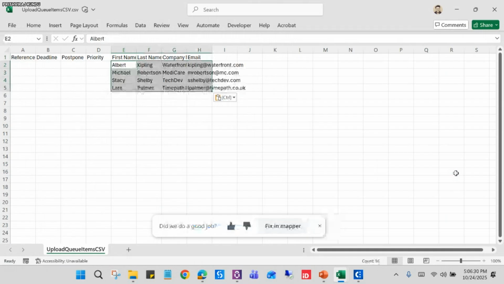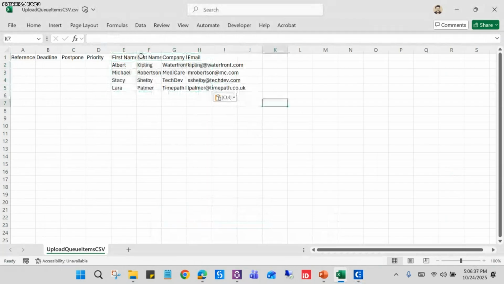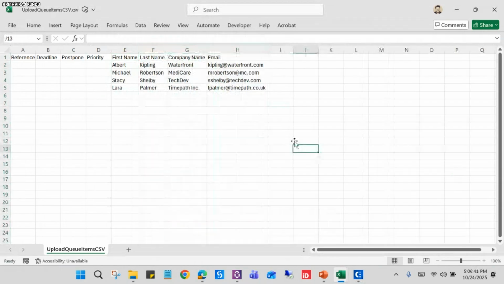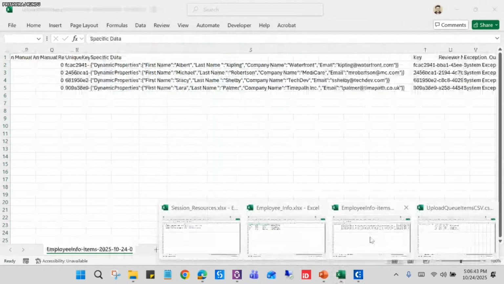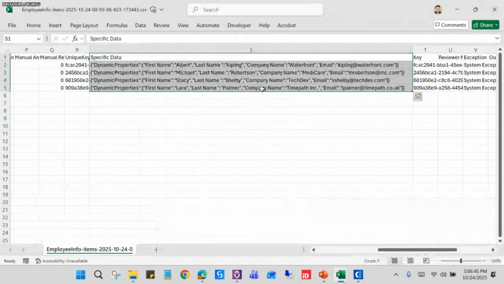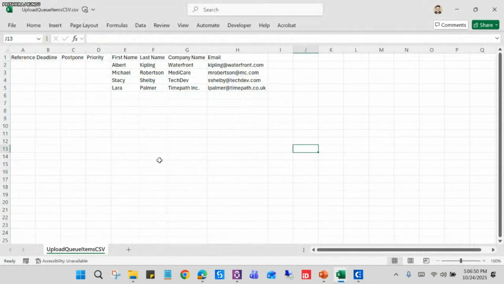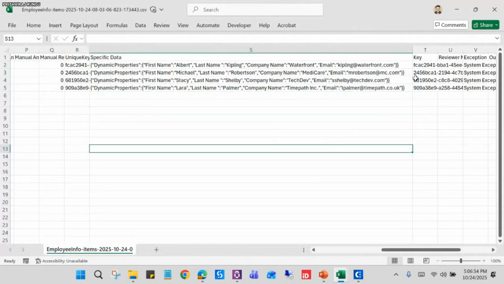Okay, you can see it has pasted it correctly: first name, last name, company name, and also the email, right? From these data sources, from this JSON formatted text. So again, it is successfully working, right? Now let me save this CSV file and let me go to this